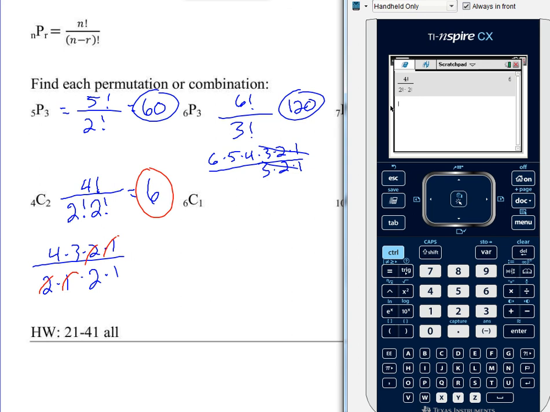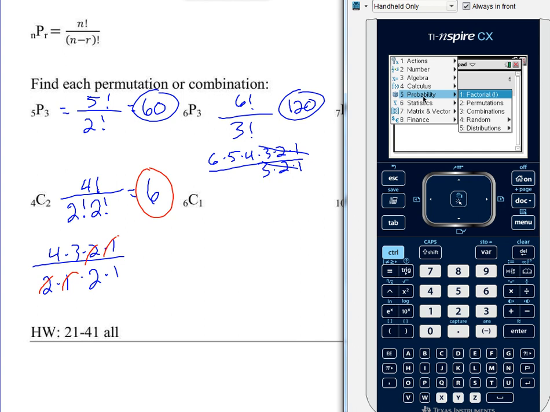Ours will be found if you press Menu, and what do you see under the menu? What else do you see besides algebra? So which one do I probably want? Probability. So option 5, and then there's your factorial, and also permutations and combinations. So let's go ahead and pick permutations, and we'll do that 5p3 problem.